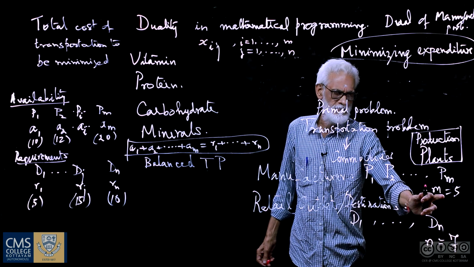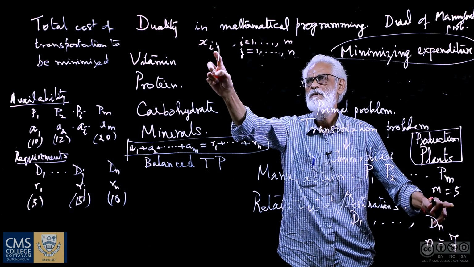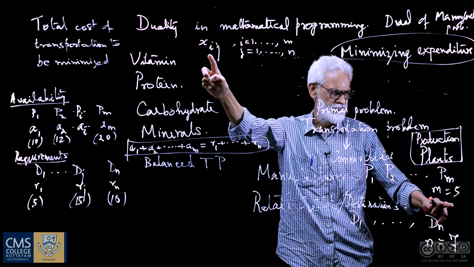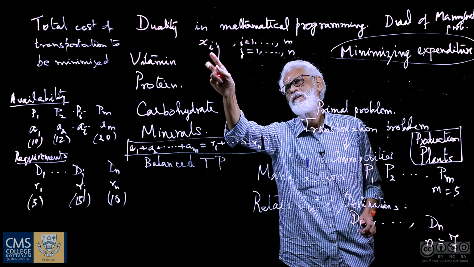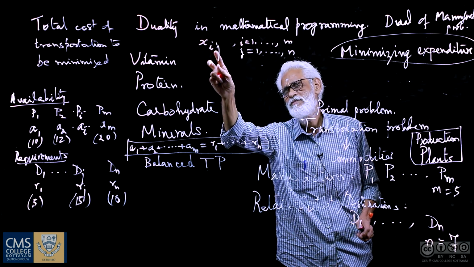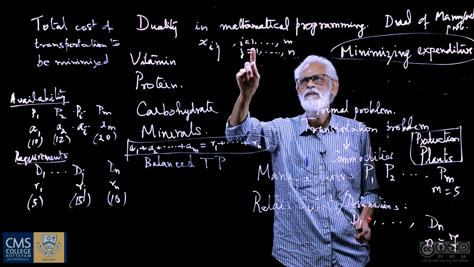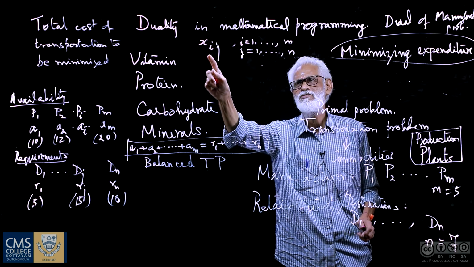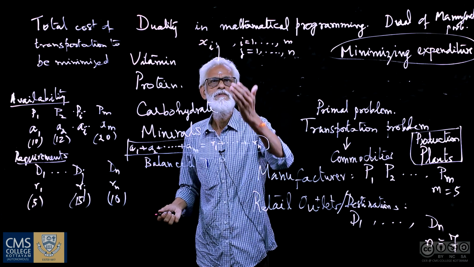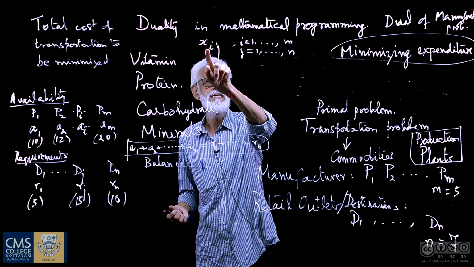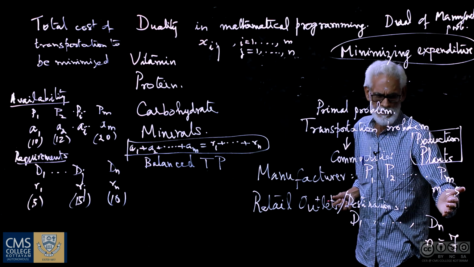So if m equals 5, then i goes from 1 to 5: x1j, x2j, so on, x5j. Similarly, fixing j, say for example 1, then this will be x11, x21, x31, so on. And if you fix i and vary j, x11, x12, so on, x1n.